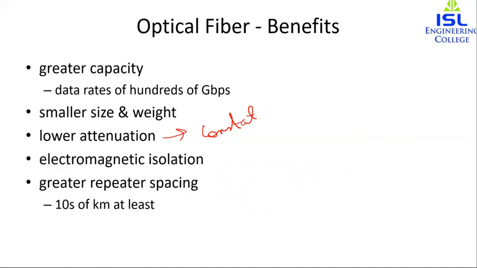In the case of both coaxial cable and twisted pair, we saw that we needed a repeater every few kilometers. But here we don't need it every few kilometers, but at least tens of kilometers. Around 30, 40 kilometers, we need a repeater depending on the optical fiber. If we don't need many repeaters, it means lower cost and fewer sources of error. The performance of the optical fiber has kept on improving, and this is the reason optical fiber is better when compared to coaxial cable and twisted pair wires.